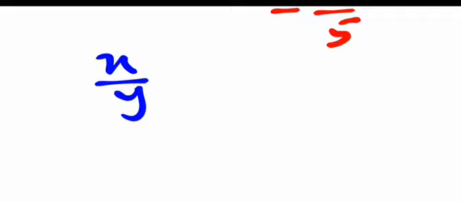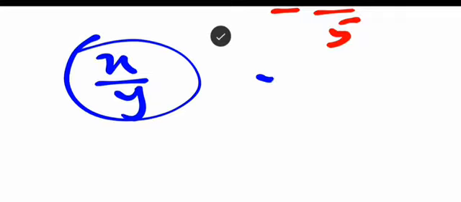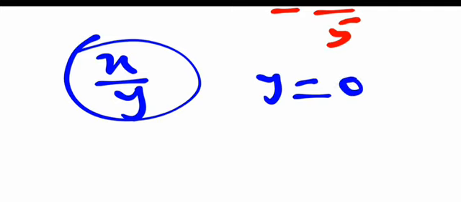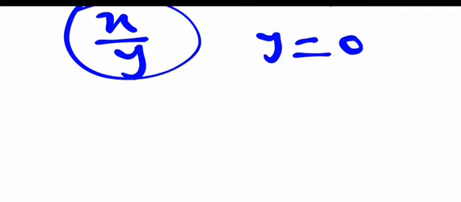Now, when an expression is undefined, what it means is that the denominator is 0. Assuming you have x over y, this fraction will be undefined only when y is equal to 0. That is, you are dividing anything by 0. We can term that as an undefined expression. You can't say 2 over 0. Even if you press this in your calculator, you just see math error. But we call this undefined. Anything divided by 0 in mathematics is known as an undefined expression.